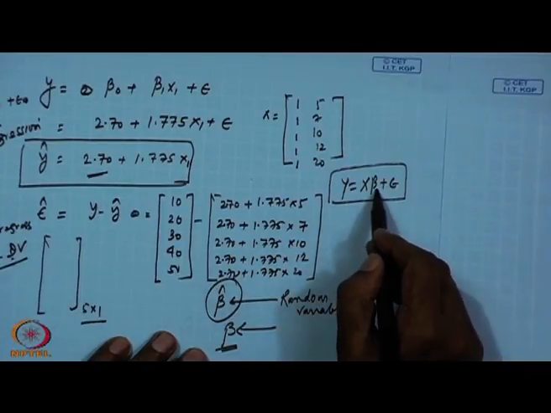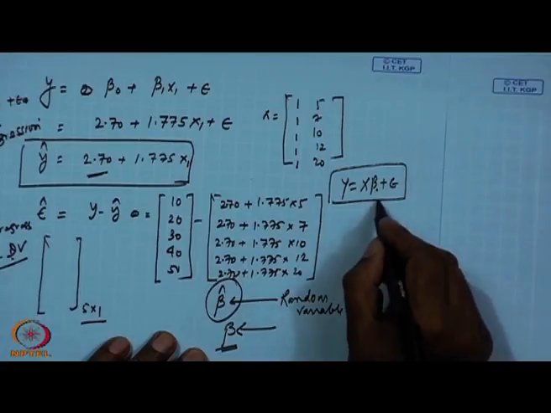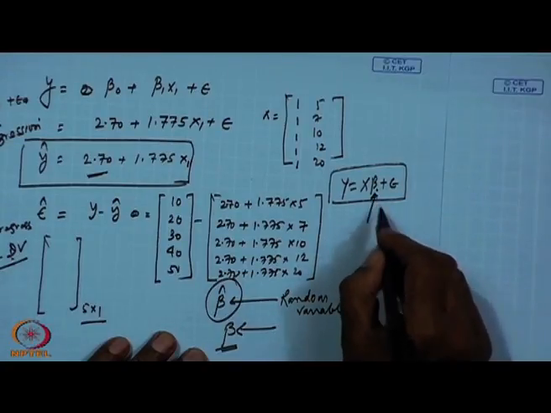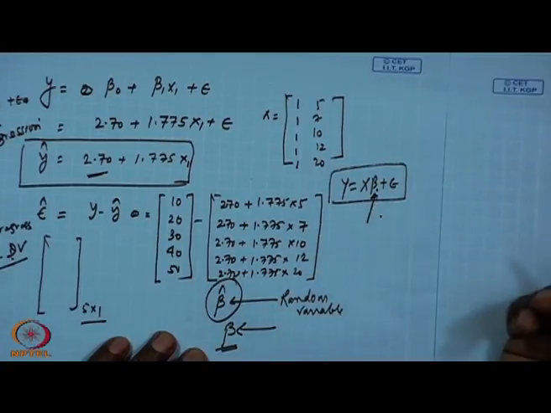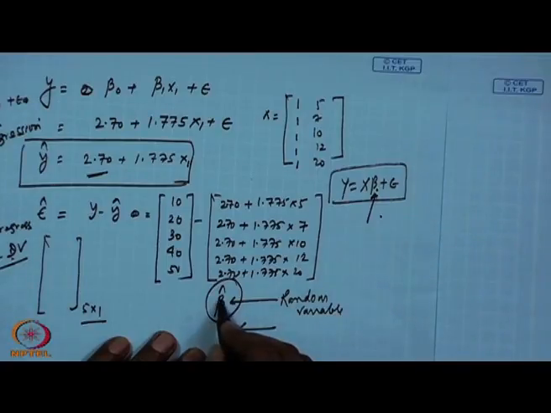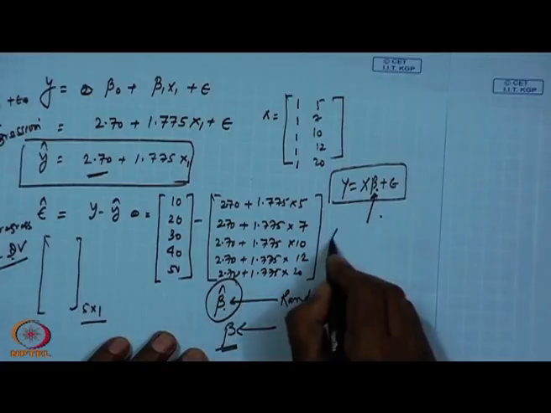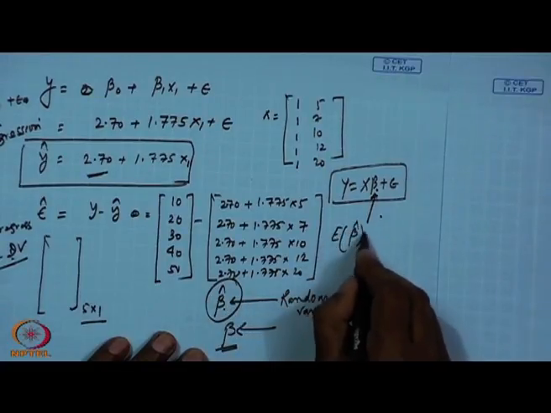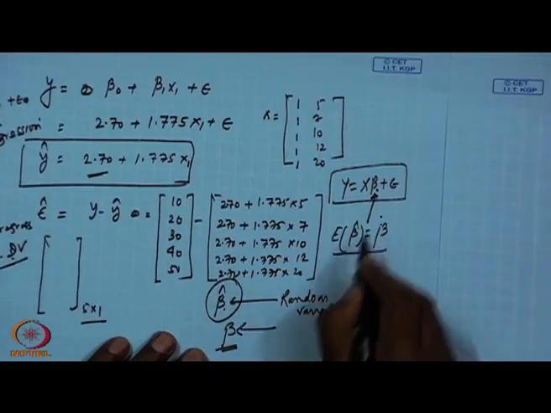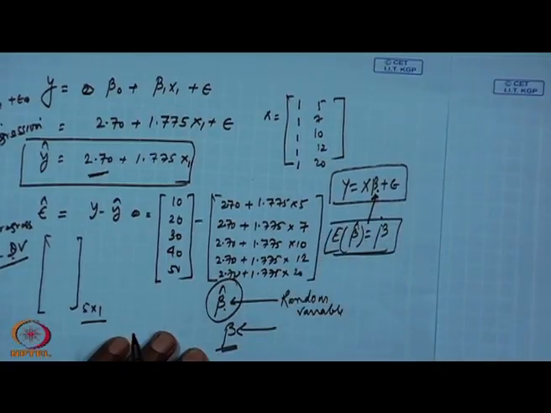Beta is the population parameter, so it is constant and unknown. That's why you are obtaining this beta cap, which is an estimate of beta, and the expected value of beta cap will be beta. This is the unbiased estimation. Fine.